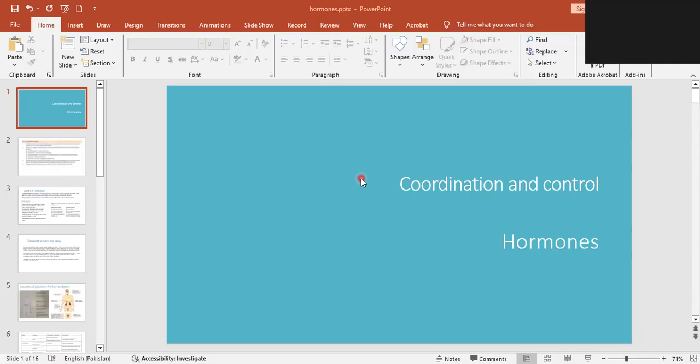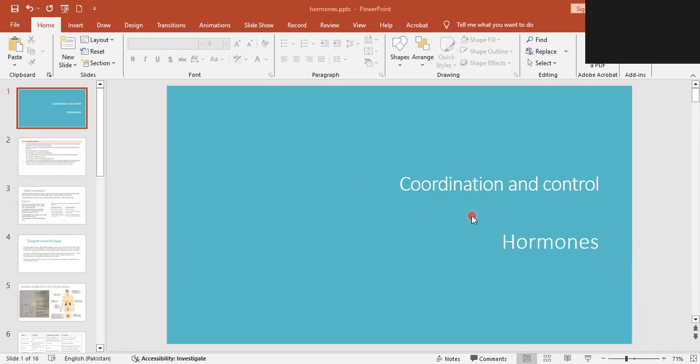So how are we controlling it? By responding towards it. As we studied in the nervous system, we discussed the sensory neurons and how the nerves communicate with the stimuli. It's a way of communication in a very coordinating manner. Similarly, there's another type of communication with the stimuli other than the nervous system, known as the endocrine system, which deals with these hormones. So today we will discuss these hormones.